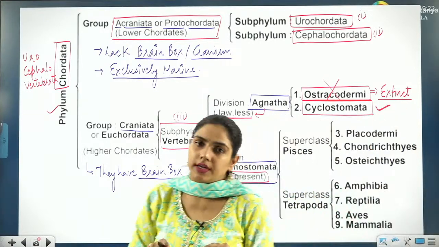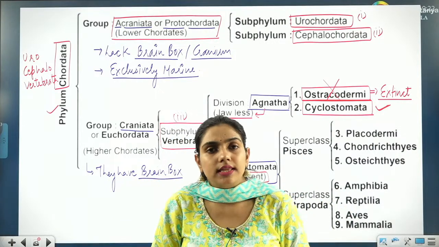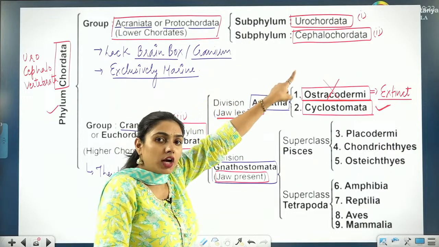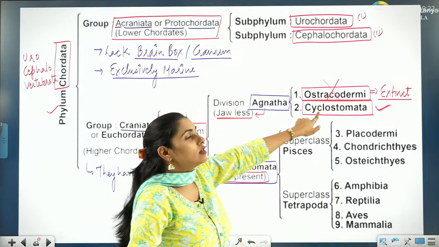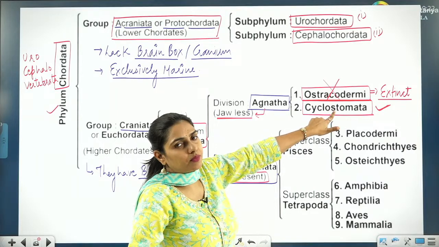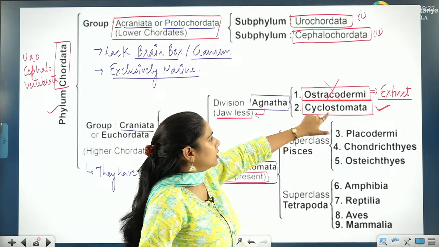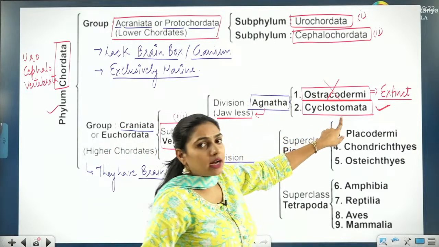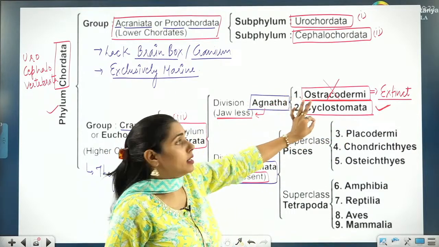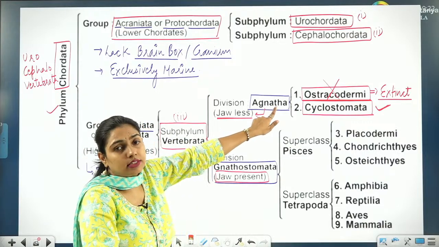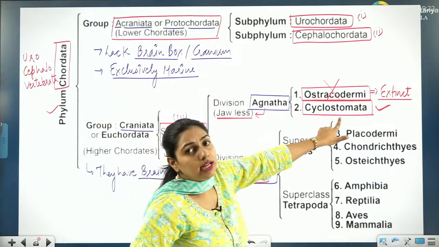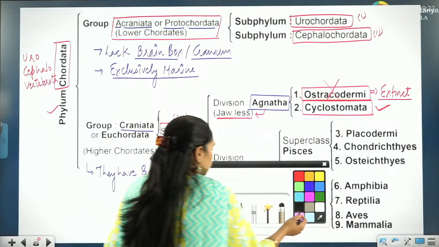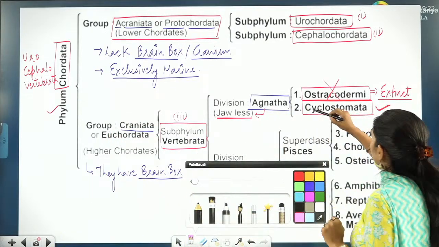Very, very important. So how we have to proceed in the phylum Chordata? We will first talk about Uro and Cephalochordata. Then we will talk about Cyclostomata directly. So when we are done with the Cyclostomata, we are done with the Agnatha. Cyclostomata are the only living members of Agnatha. They are also known as jawless fishes.